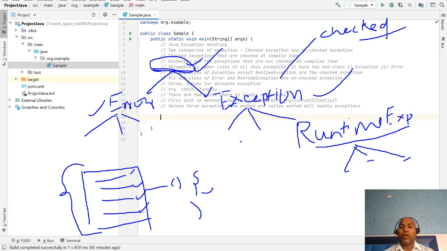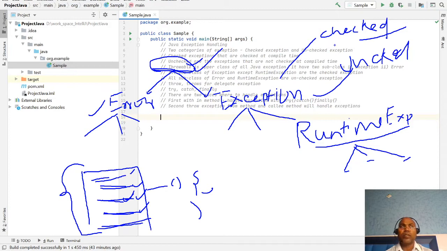Sometimes we have written code, but the compiler does not enforce whether this method throws an exception or not. At runtime, if a particular problem occurs and a particular instruction throws an exception, those exceptions are known as unchecked exceptions. So there are two categories: checked exception and unchecked exception.